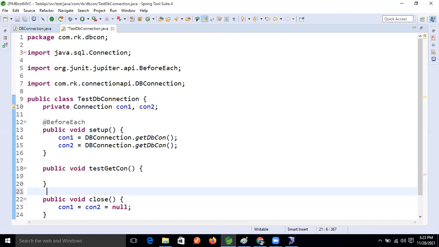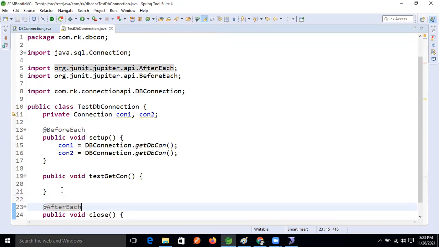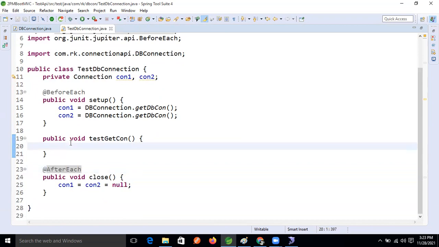Okay, Ravi, @After. After this, yes, fine. Okay, good. So here let's check it, right? Which annotation, sorry, which method will we use here now, guys?